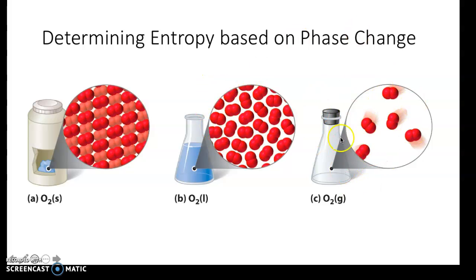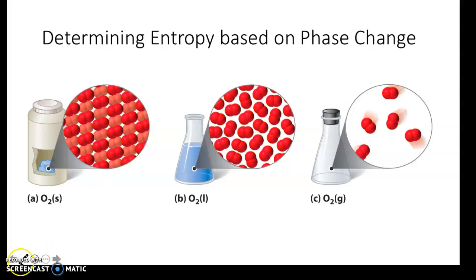And then we have our greatest disorder with gas particles, because gas particles are able to flow in whichever direction they want. Even if they're put into a container, they're able to move around. You currently have gas particles all around you, and they're free flowing. They're able to go wherever they want to. But the particles in ice can't go anywhere, right? They're stuck together in a rigid structure.